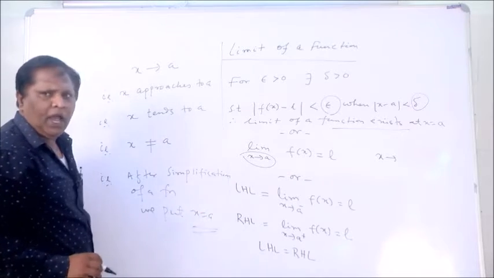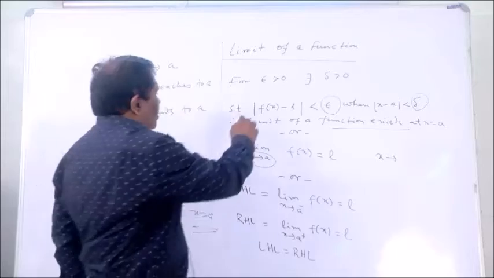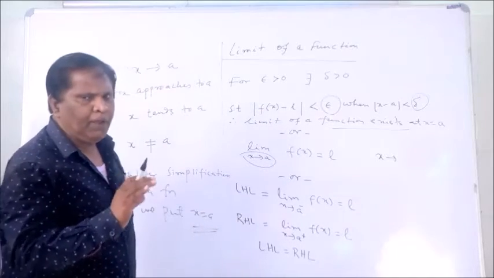As already said, there are mainly 5 types of function.